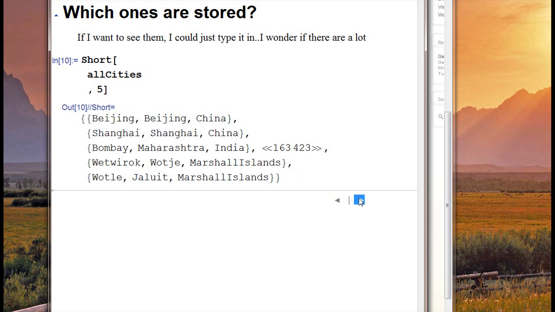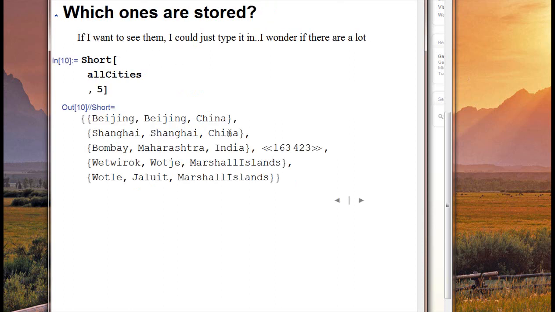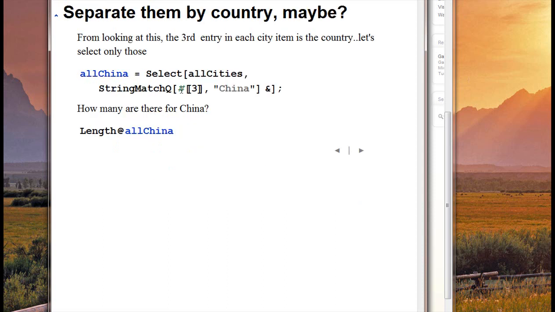And maybe we can separate them by country. And from looking at the previous page, I can see that the third entry in each item, so here's an item, is the country. And so I'm going to pick out the places where the third item's string matches China. So I'll get all the cities that the system has in China.